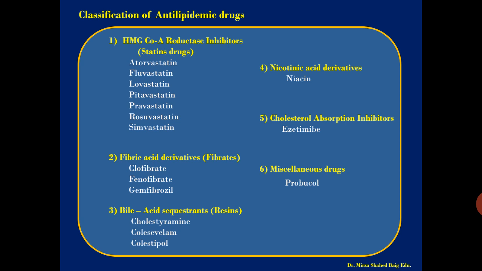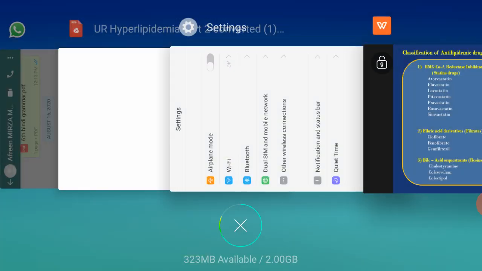Okay, so this drug is miscellaneously used, or in combination, you can say. So that is the sixth one. Out of all these six classes, the first three classes, that is HMG-CoA reductase inhibitors, fibric acid derivatives, and bile acid sequestrants, are the most famous drugs all over the world for the treatment, and as far as application is concerned, they are utilized much more in the treatment as compared to niacin, ezetimibe or Probucol, which may be used in combination with other drugs also, you can say. So this is the complete classification of the drugs.